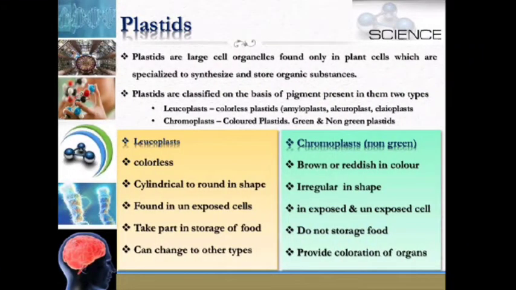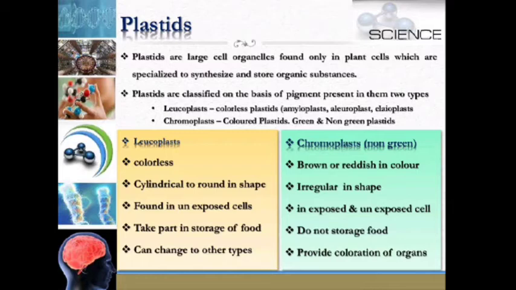Coming to the plastids, these are large cell organelles found only in plant cells which are specialized to synthesize and store organic substances. Plastids are classified on the basis of pigment present in them. There are two types: leucoplasts and chromoplasts.